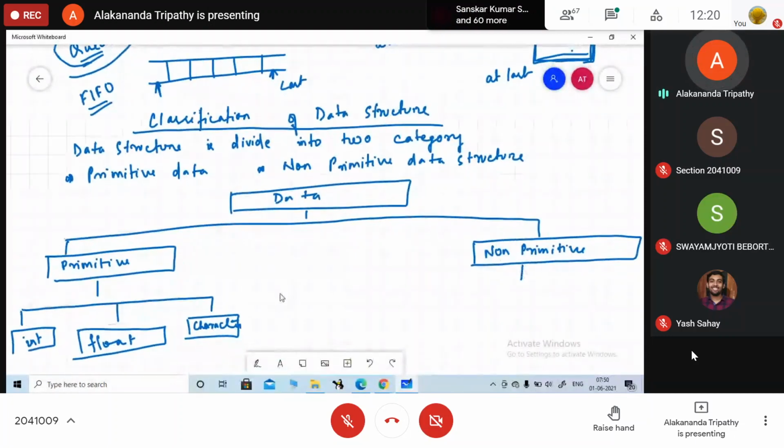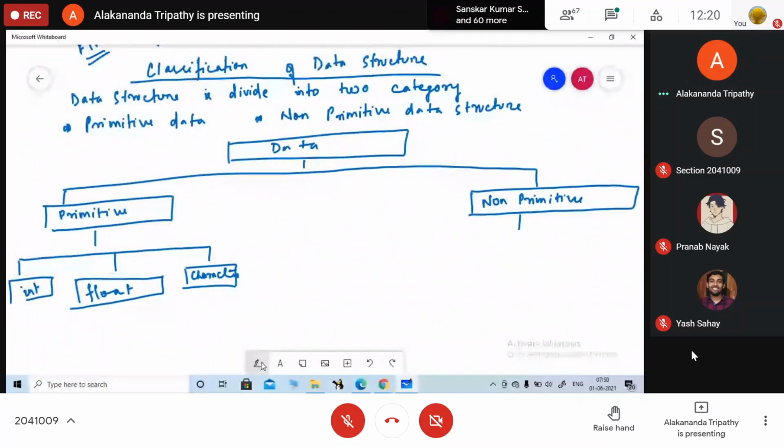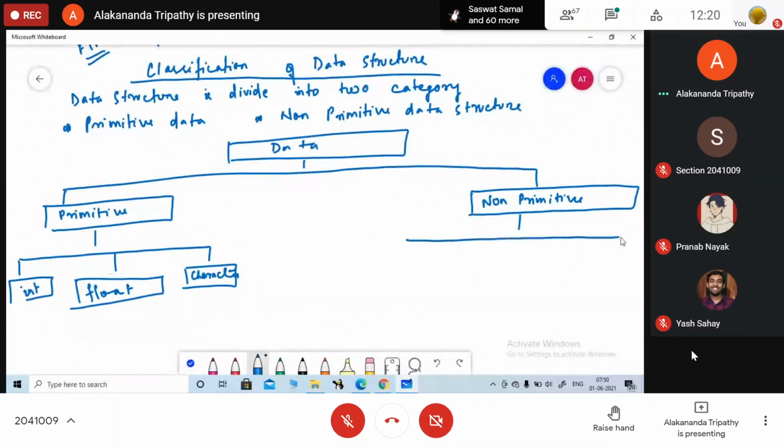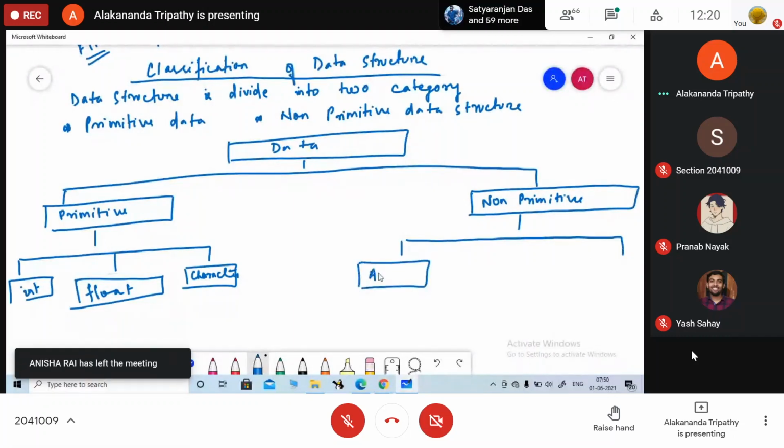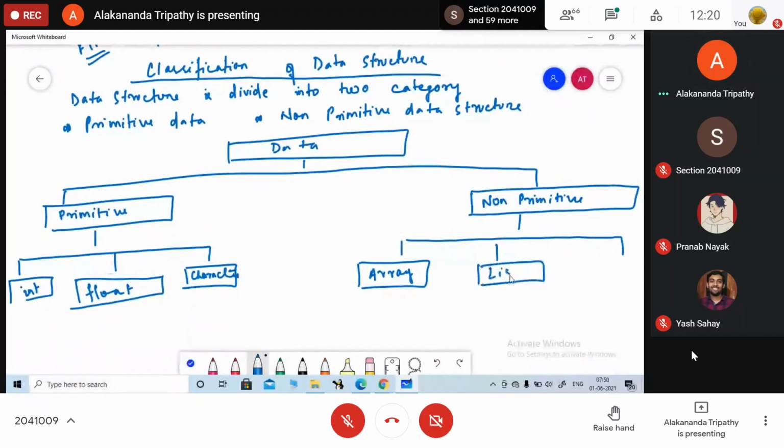Okay, under non-primitive we are having array, list and file.